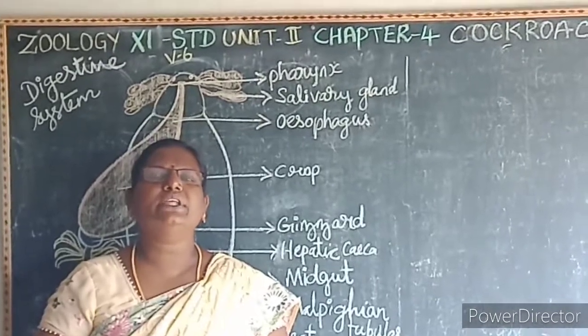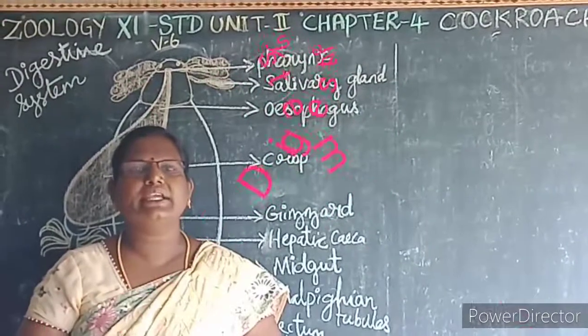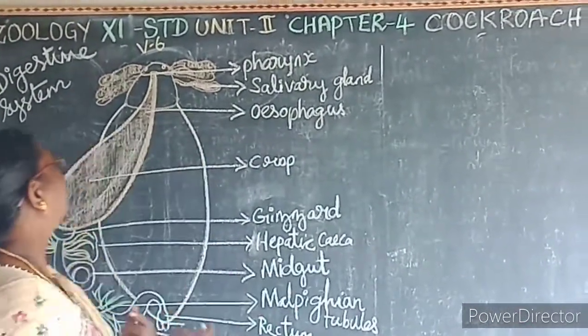Next we will learn about the digestive system of the cockroach. It's very simple and easy. You need not memorize the answer. See the diagram and you can learn it faster.